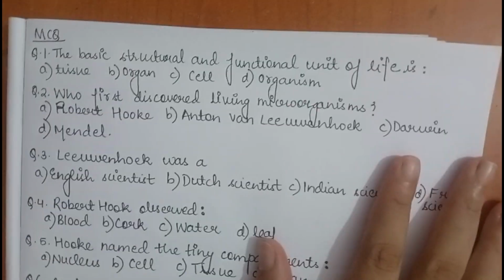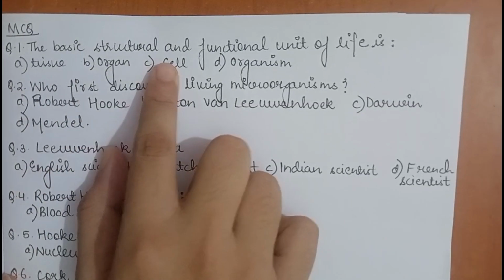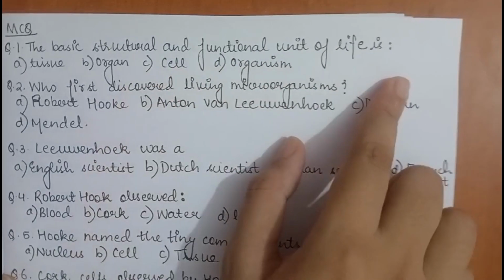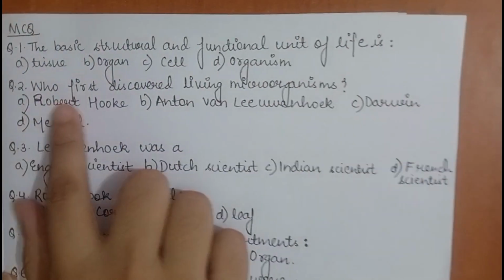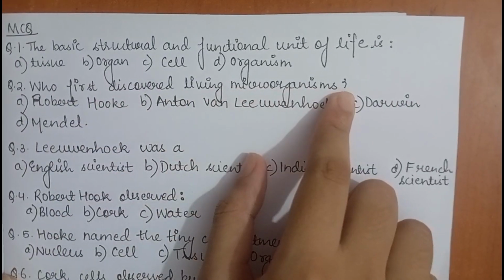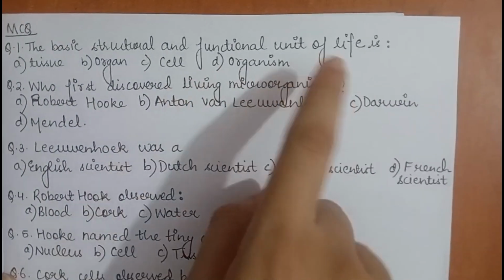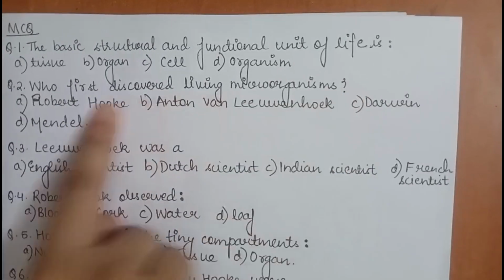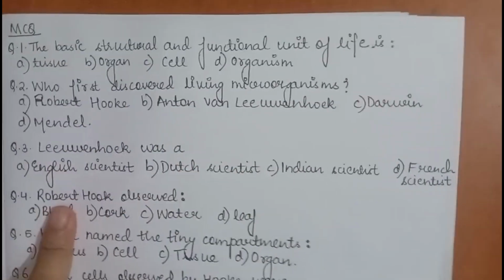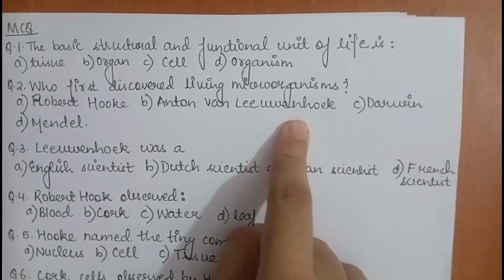Now let's discuss some questions. You may answer these questions. The basic structural and functional unit of life, it's very simple. Which is the correct option? Cell. Who first discovered living microorganisms? It is talking about living microorganisms. So who was the scientist who discovered living microorganisms? It was Anton von Leeuwenhoek.